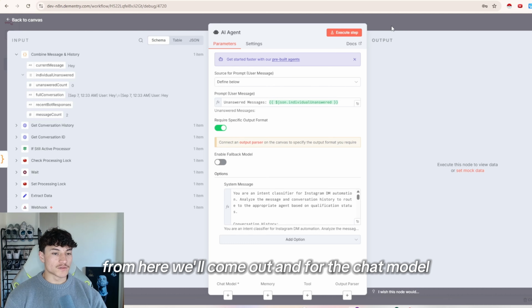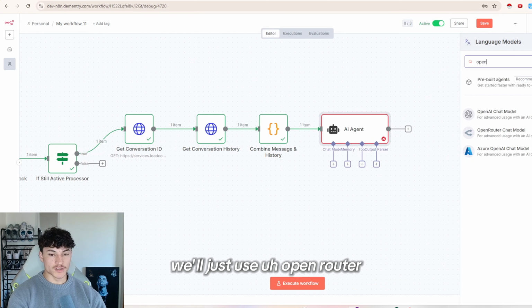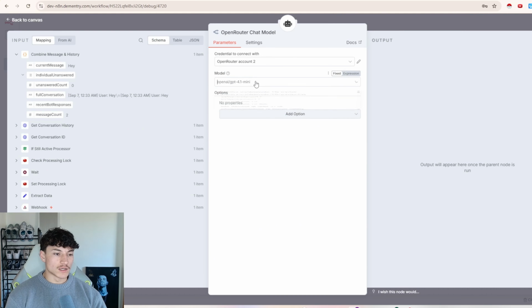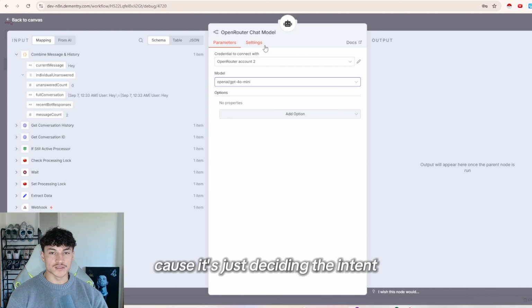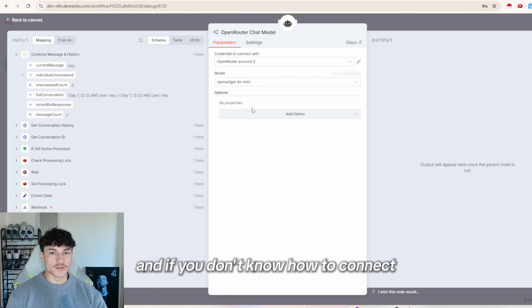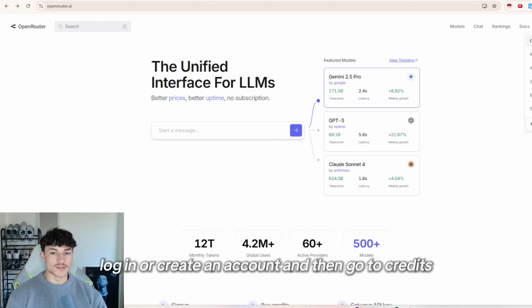So from here we'll come out, and for the chat model we'll just use Open Router. We'll just go with 4.0 mini because it's just deciding the intent. And yeah, if you don't know how to connect your Open Router account, come to Open Router AI, log in or create an account, and then go to credits.